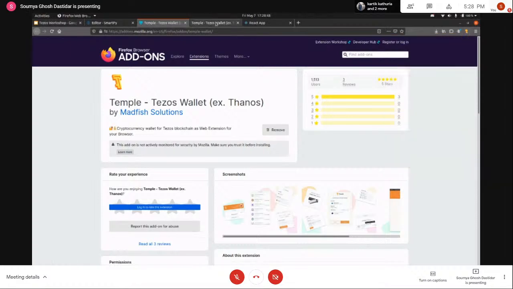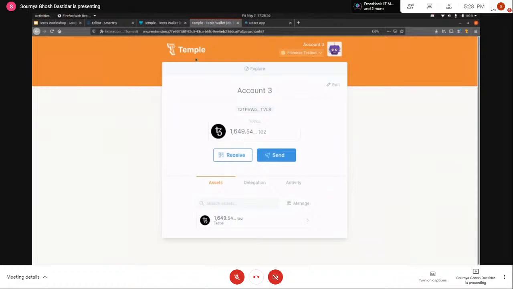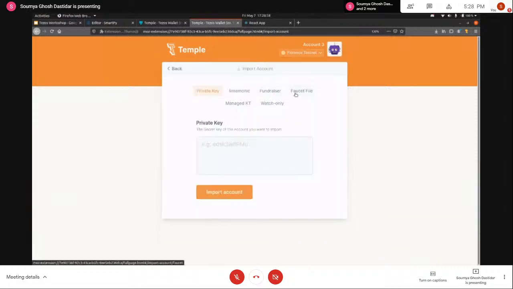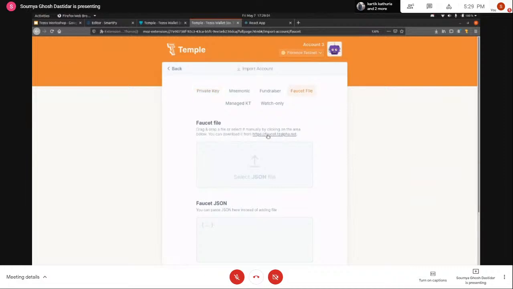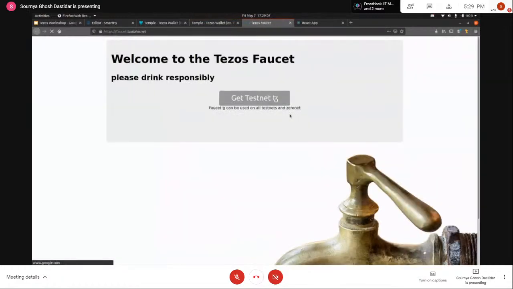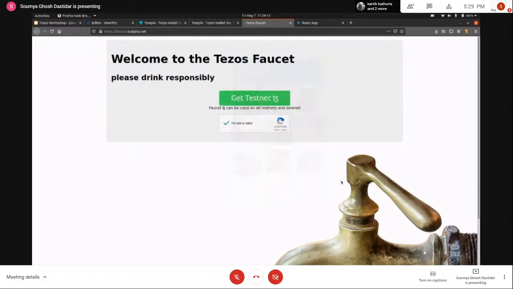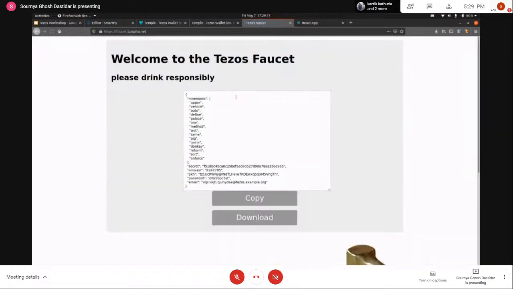Let me just go to this tab, that is better. Yeah, so this is the same wallet extension, just to see the full screen. So I'll go back to import account and then faucet file, and here we can see that there's a link to faucet.tz alpha net. So we can just click on that, and it's going to take us to this page. We can just quickly verify, and then get testnet tz.